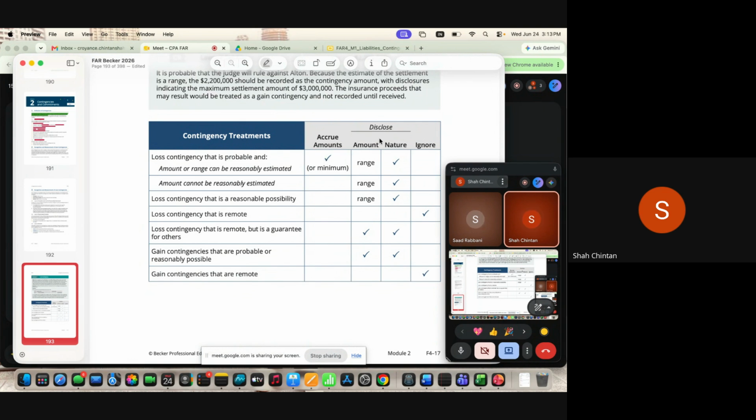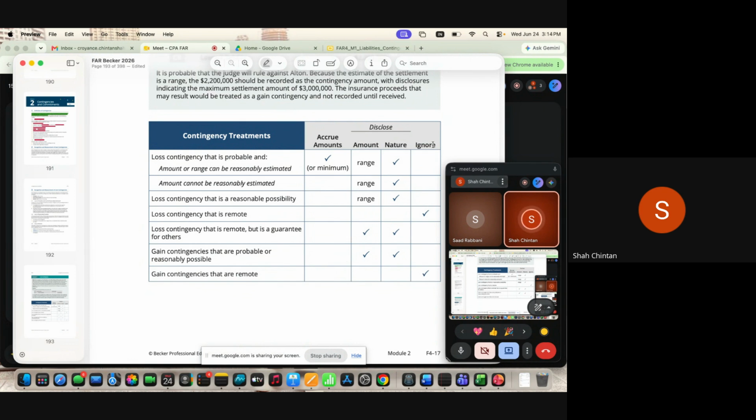If there is a tick in both the boxes, it means you have to accrue and you have to disclose. If there is only a tick mark in the disclosure box, you just have to disclose. And when you disclose, you are going to disclose the nature and amount. And the third option is you can completely ignore everything. Before we go item by item, I'll give you one shortcut formula to remember this particular format.